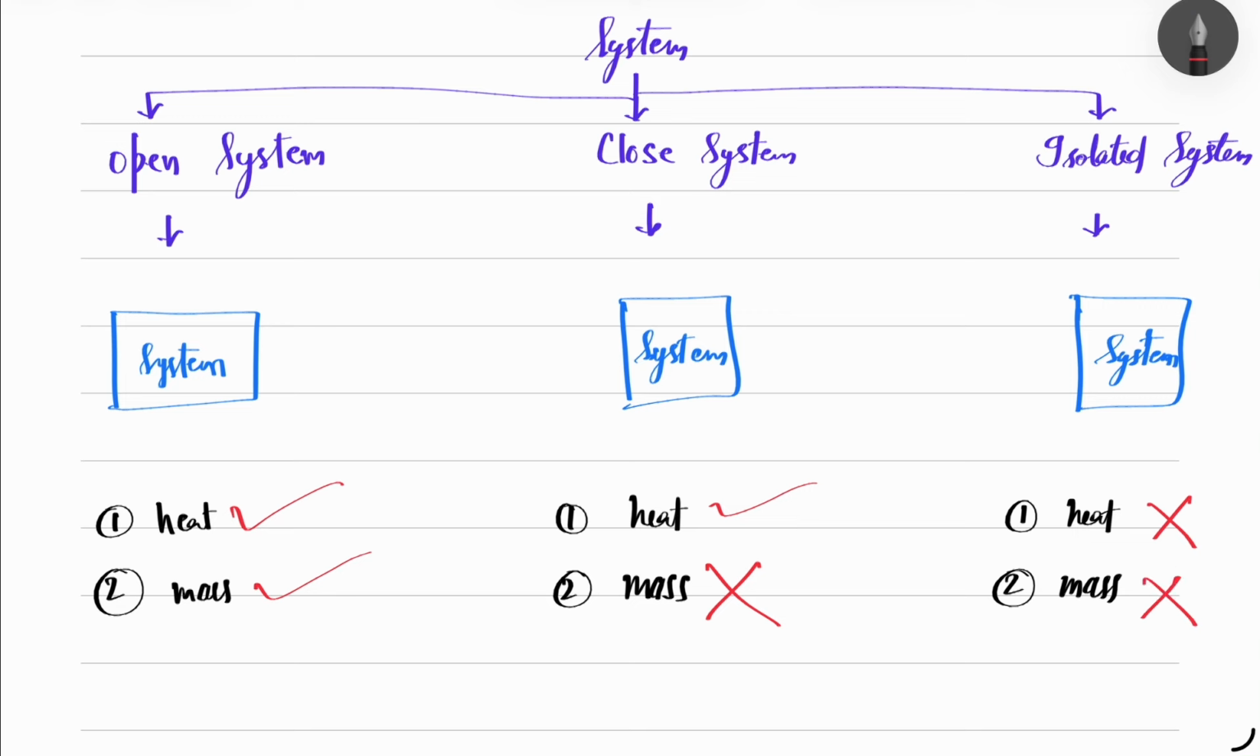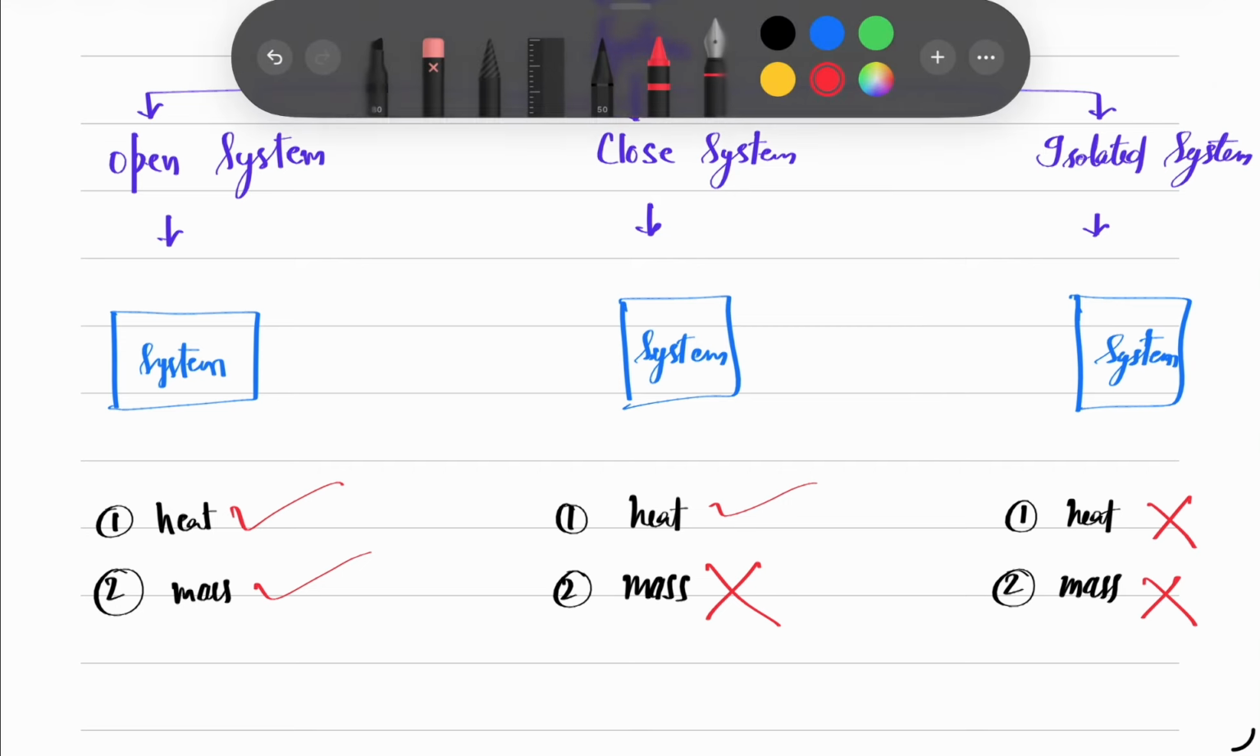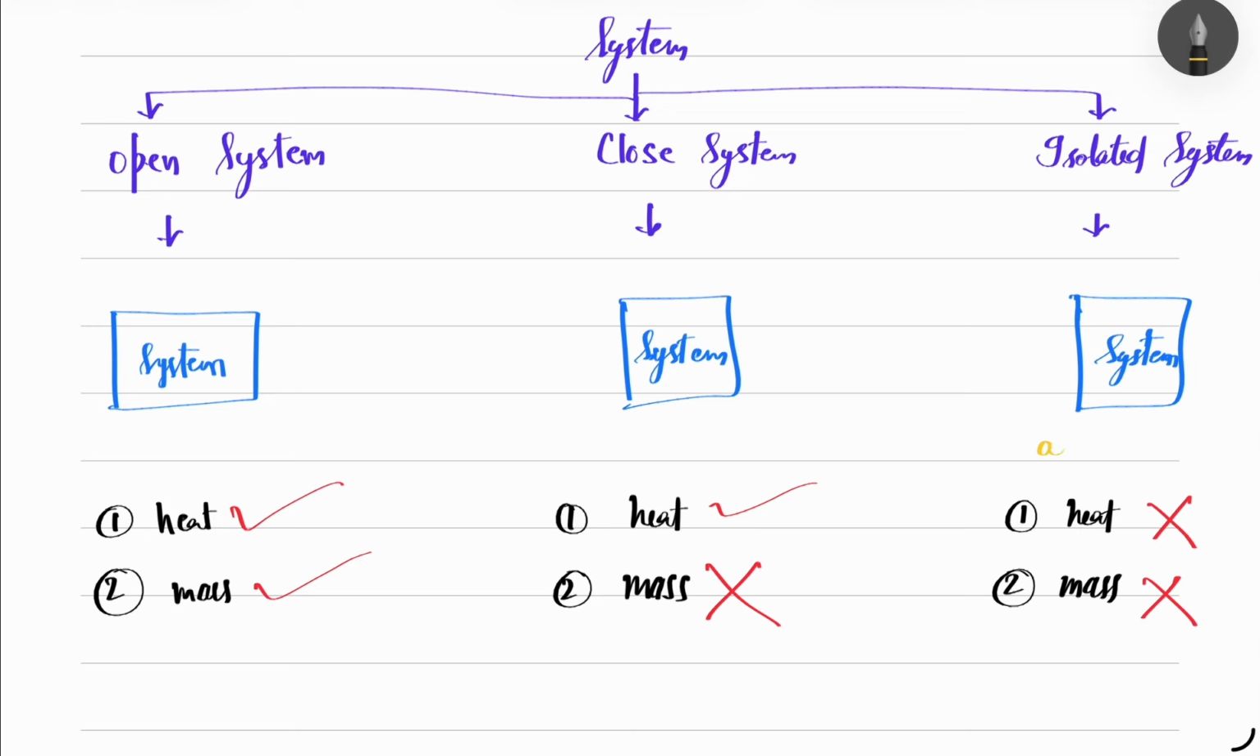Because an isolated system has adiabatic walls. So what do they have? They have adiabatic walls. Adiabatic walls are the walls that do not conduct the heat through the system. It means heat is trapped in that system. It does not transfer to the surroundings.